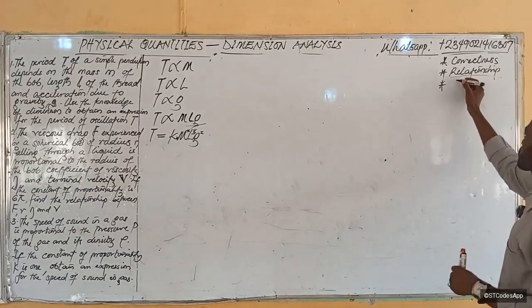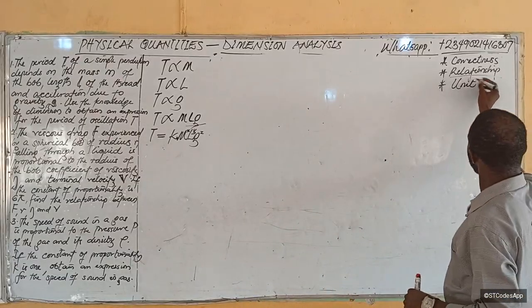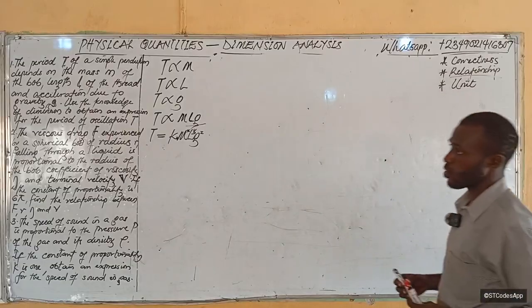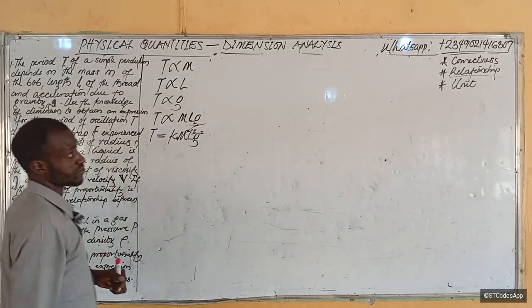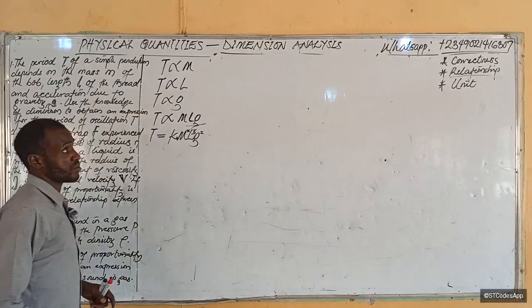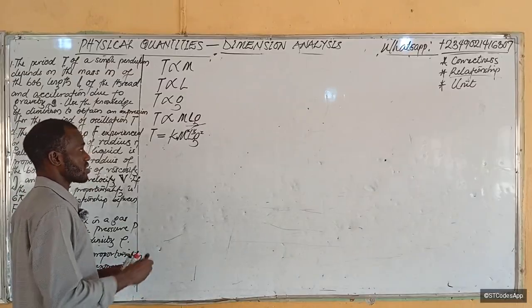The third one is to find the base units of an equation or an expression. So those are the three functions, or uses, or importance, of dimensional analysis.